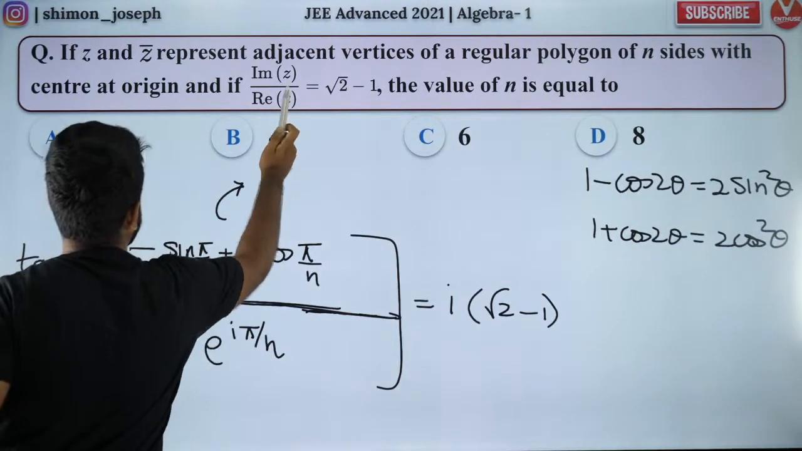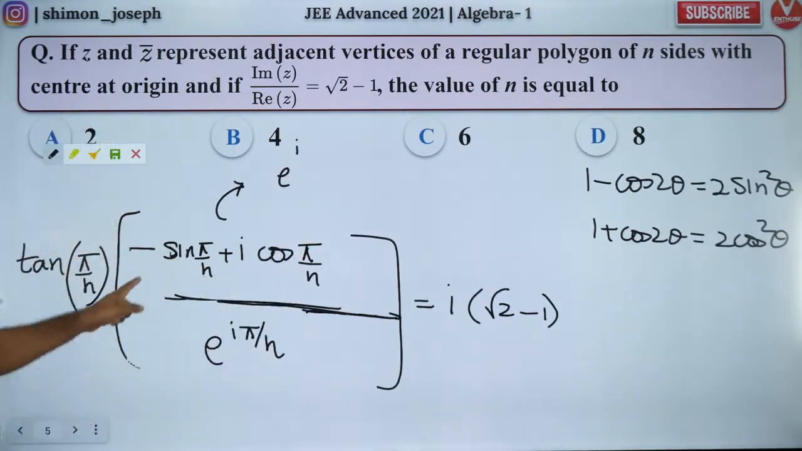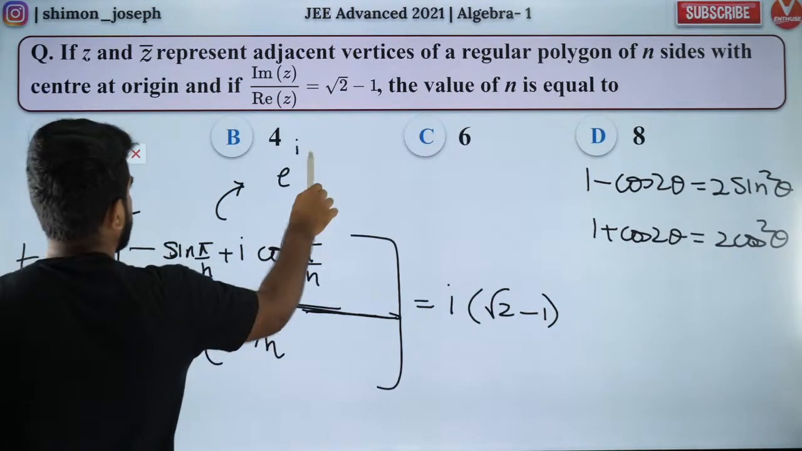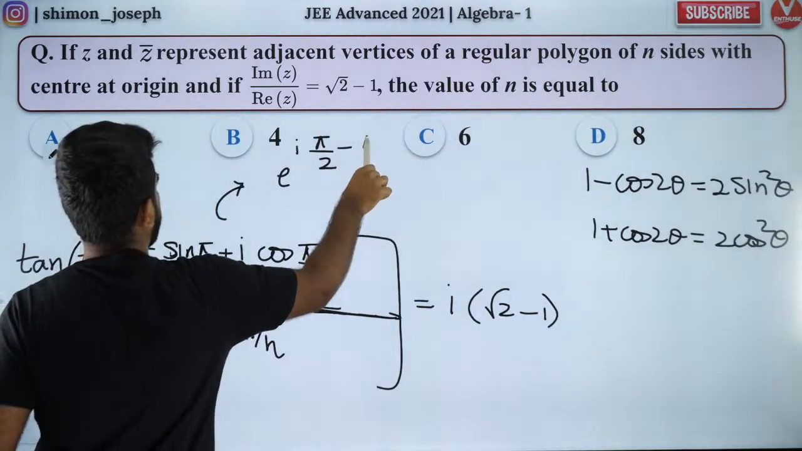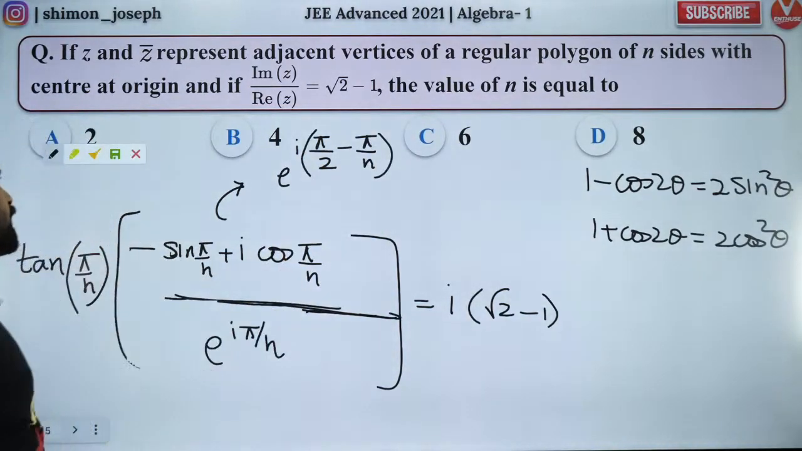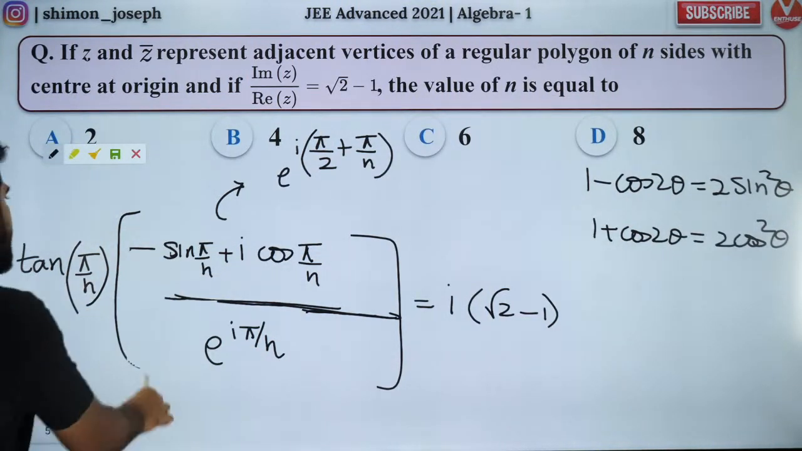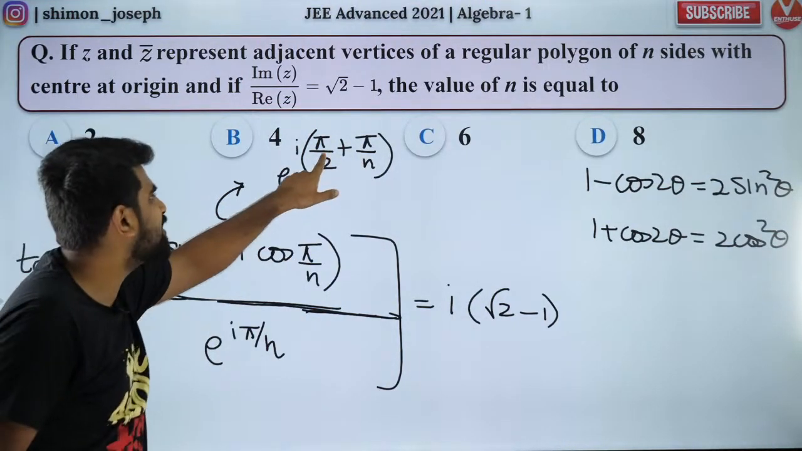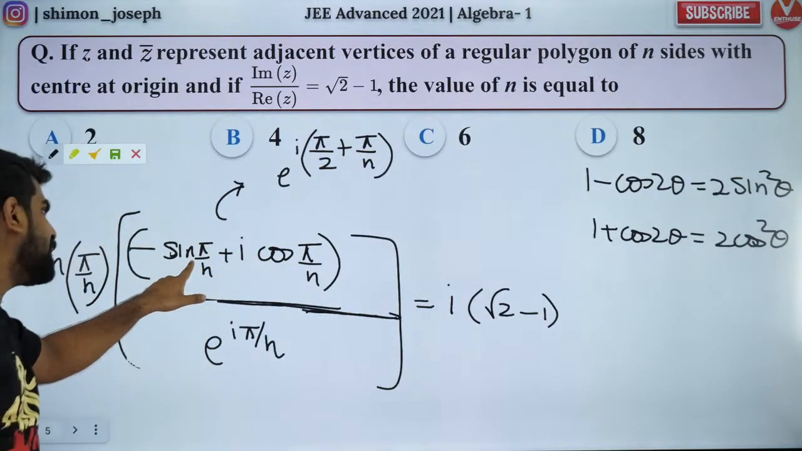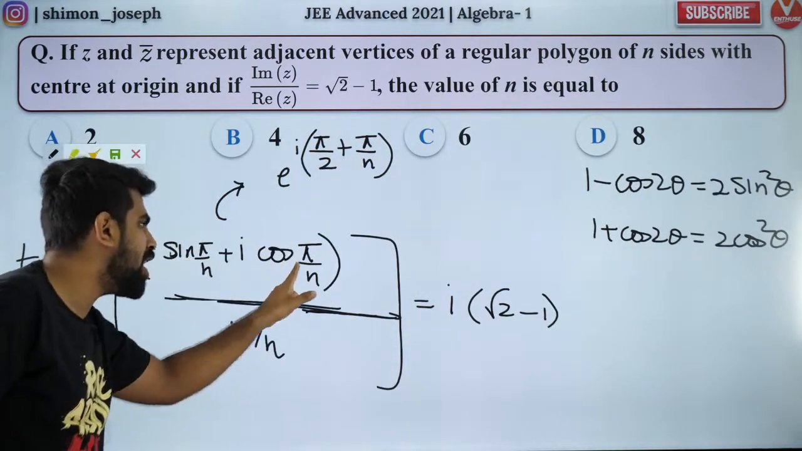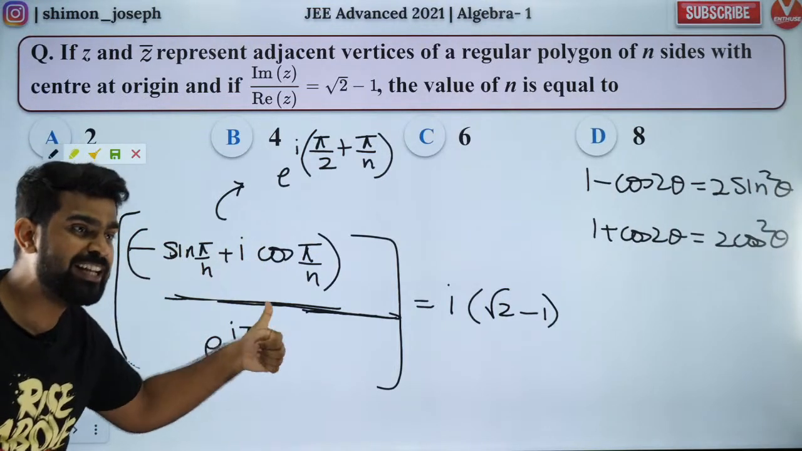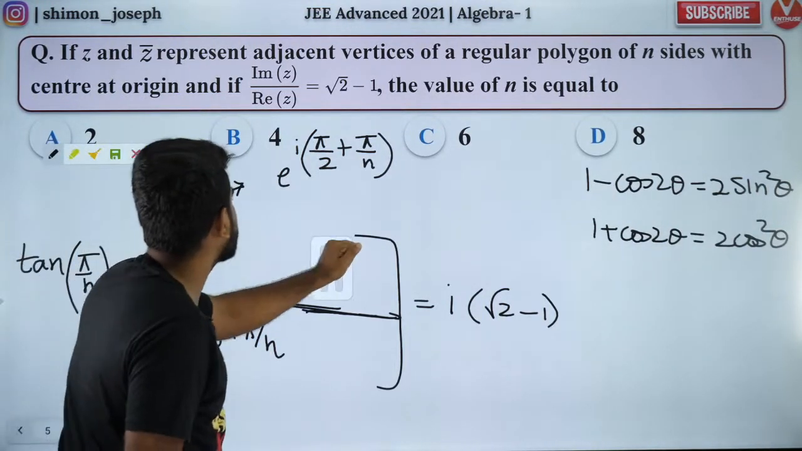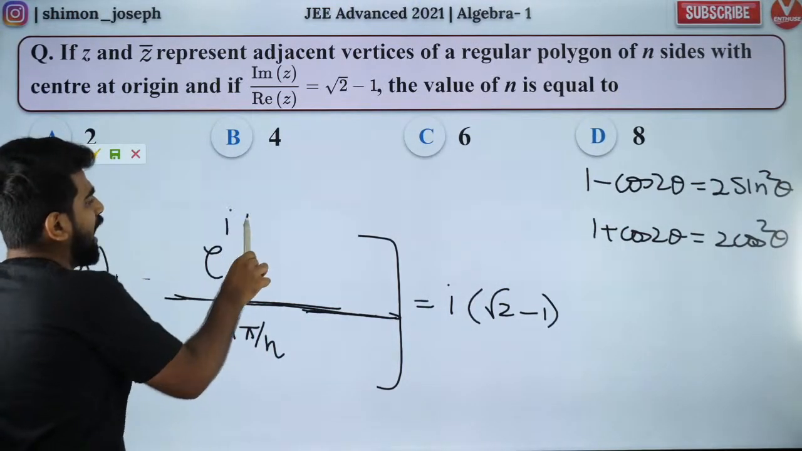It is e to the power iota. What can I say? Can you guys help me here? Can I say it is nothing but pi by 2 minus pi by n? Is that okay? Or pi by 2 plus pi by n, right? Can I say the numerator is e to the power iota pi by 2 plus pi by n? Because cos of pi by 2 plus pi by n is minus sin pi by n. Sin of pi by 2 plus pi by n is cos pi by n. Perfect. Beauty.